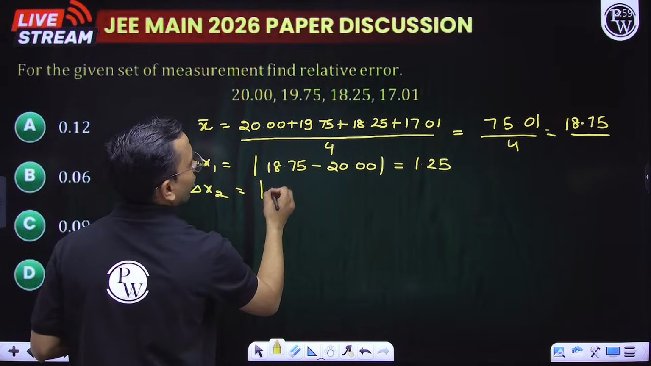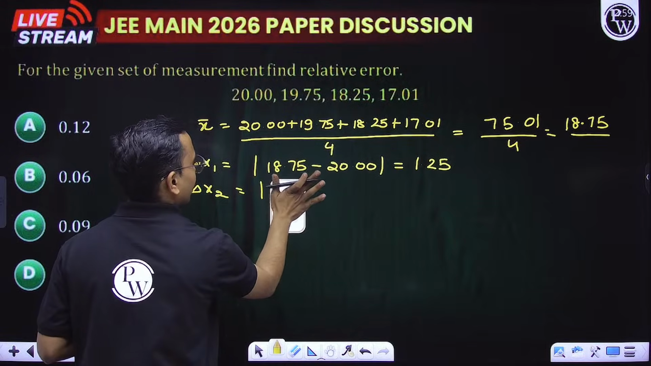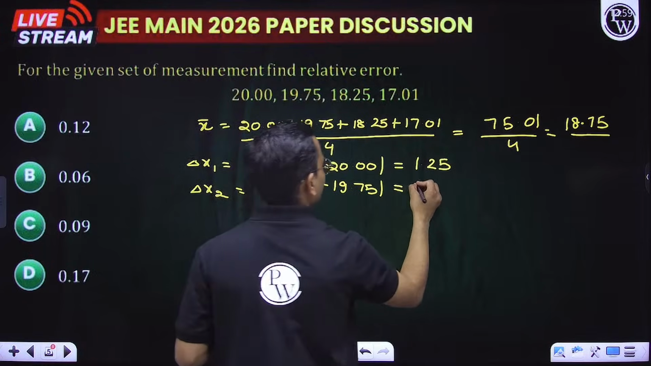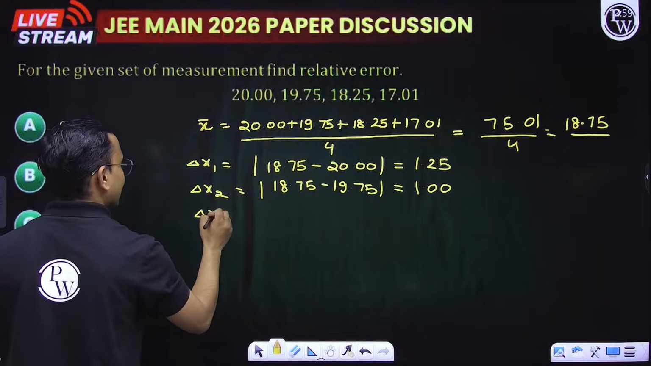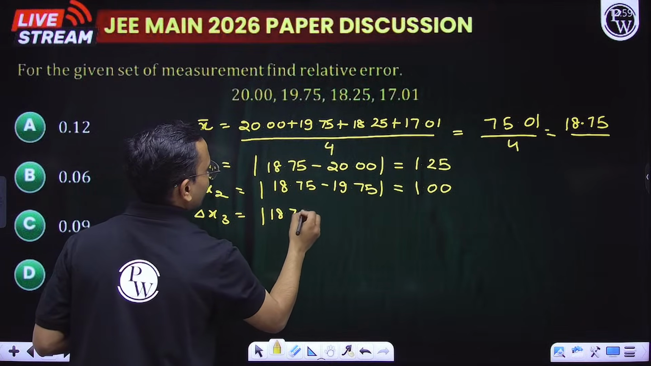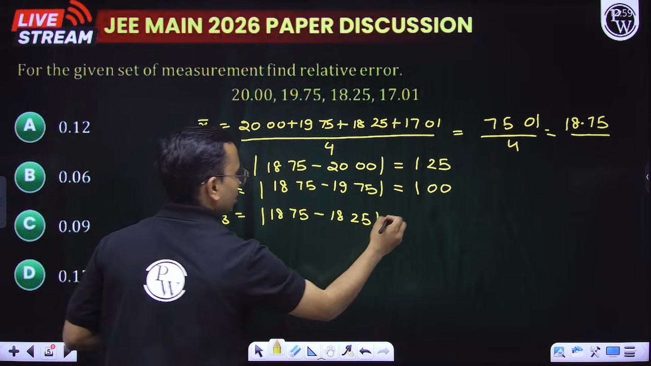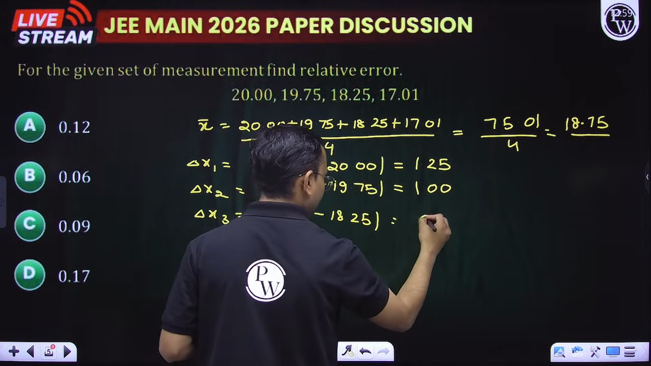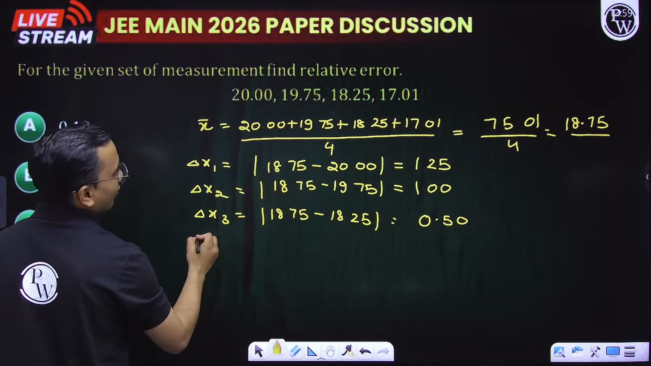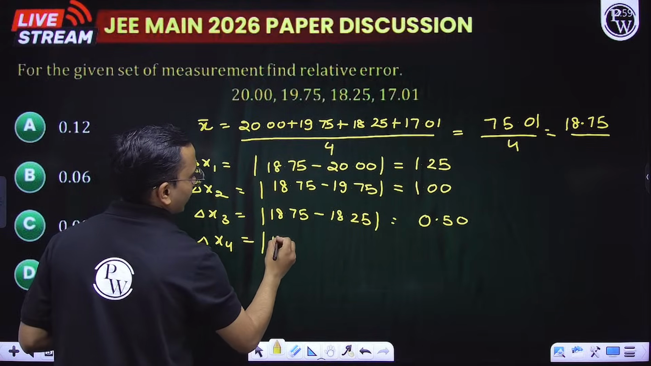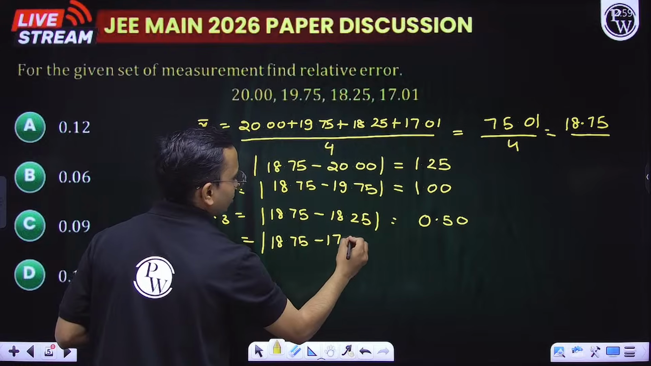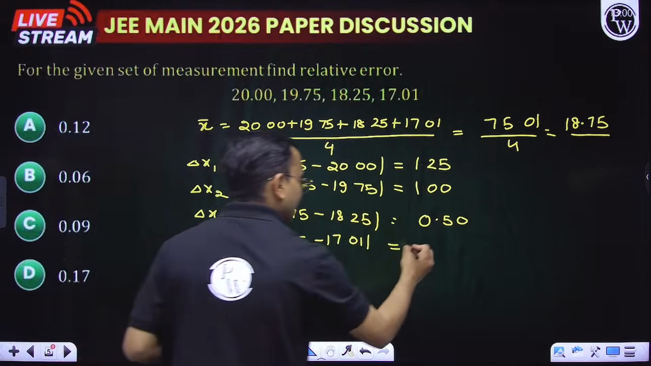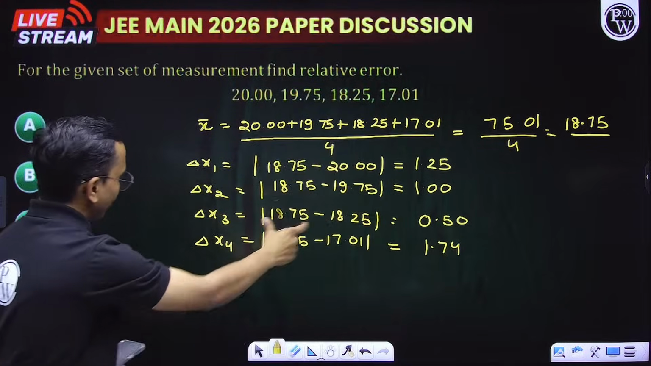Delta x2 is mod of 18.75 minus 19.75, this becomes 1.00, and delta x3, this is 18.75 minus 18.25, so this is 0.05. I hope, oh no, this is 0.5. 0.50, and then we have delta x4, that is mod of 18.75 minus 17.01, and this will become 1.74. Yes, 1.74.